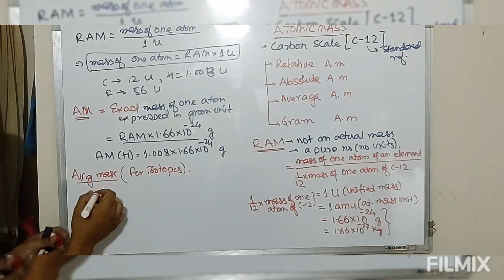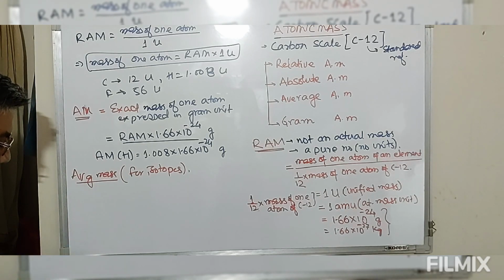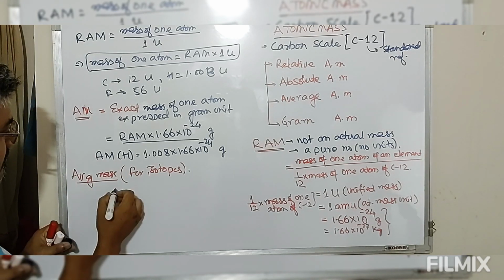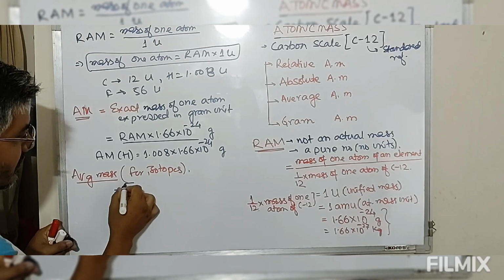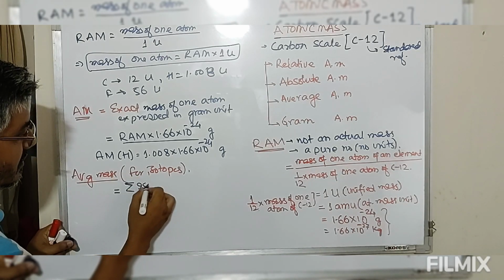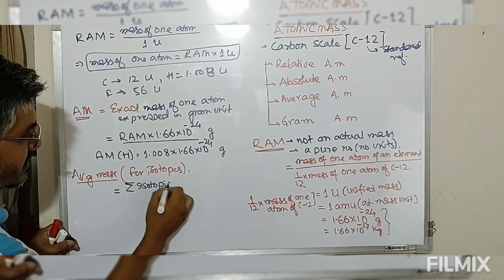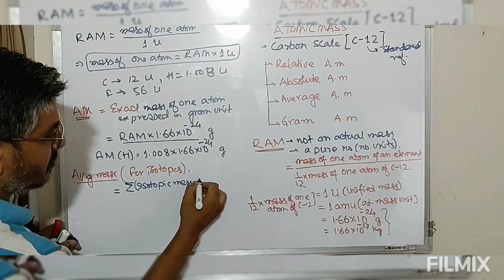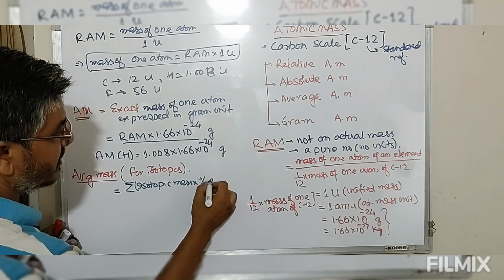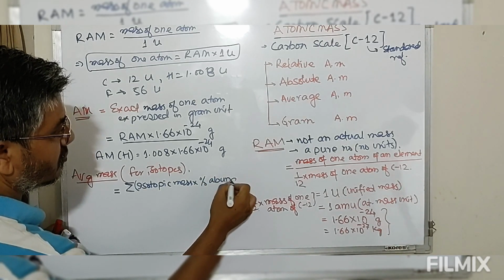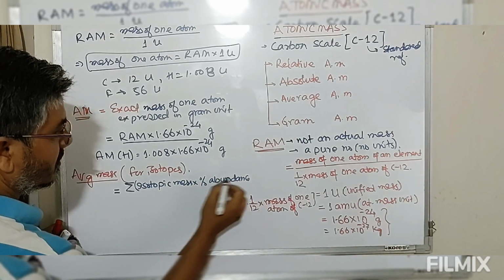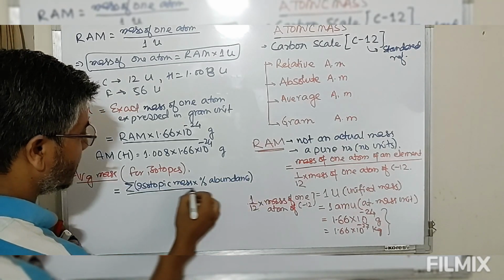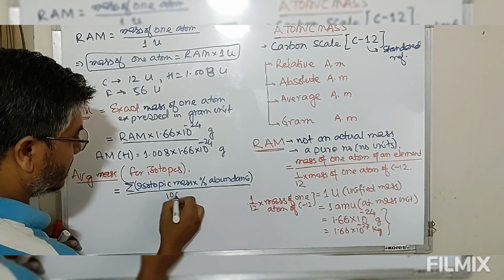Now this average mass is defined as the summation of isotopic mass into percentage abundance divided by 100.